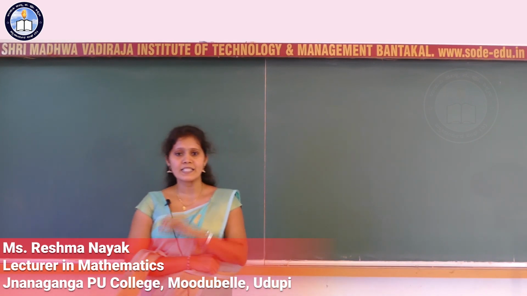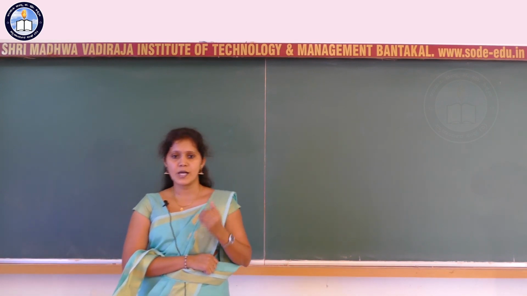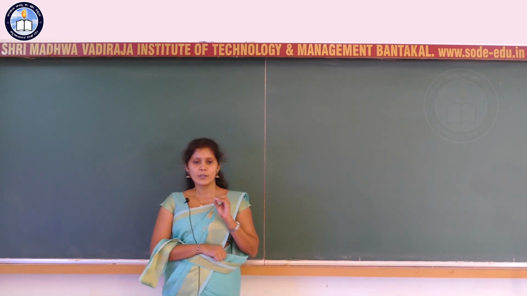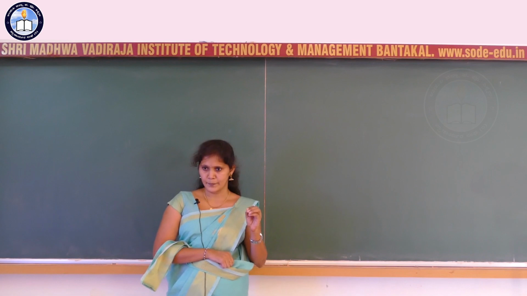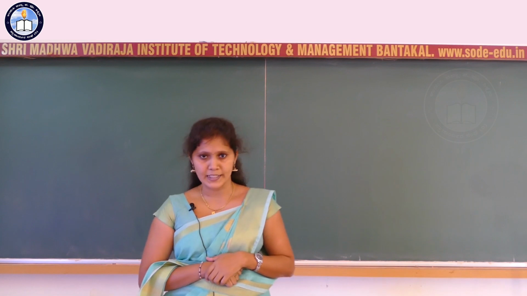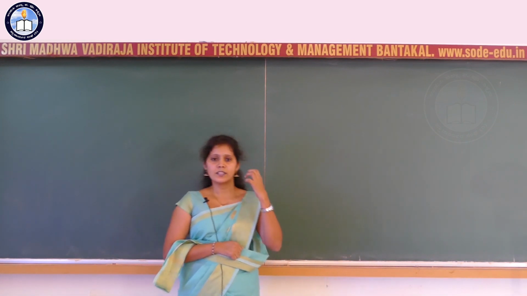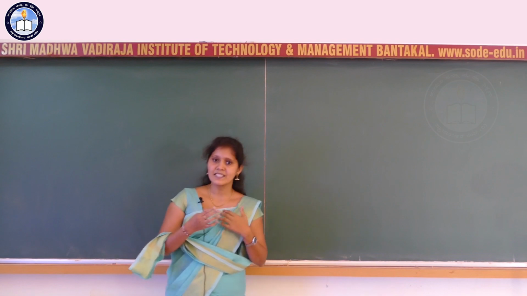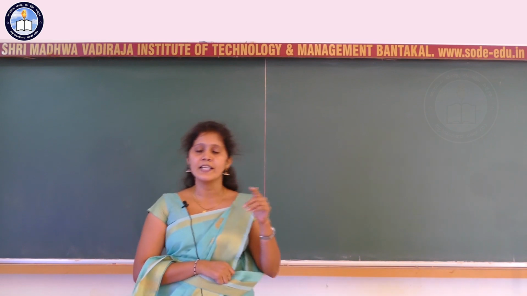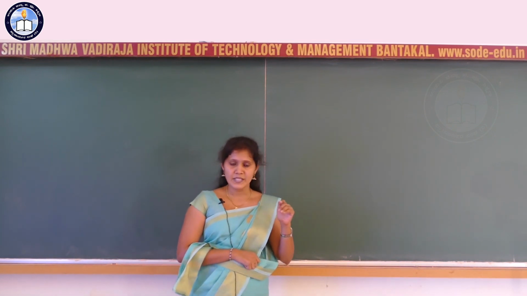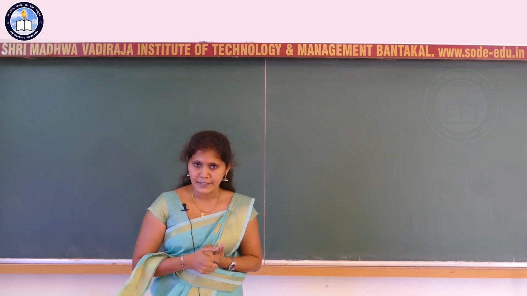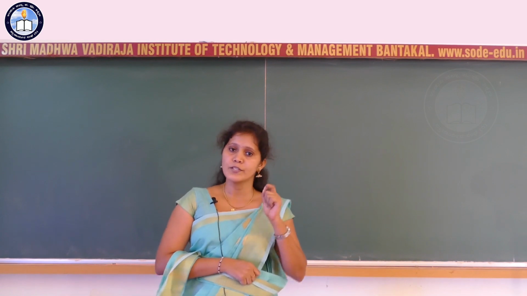Clear? So we will be discussing the 10th chapter of first PU classes, which is straight lines. Let me consider what is meant by a straight line, or what we are going to consider in this chapter. When we consider the term straight line, it comes under analytical geometry. So what is meant by analytical geometry? Analytical geometry is a branch of mathematics in which algebra is applied for the study of geometry.